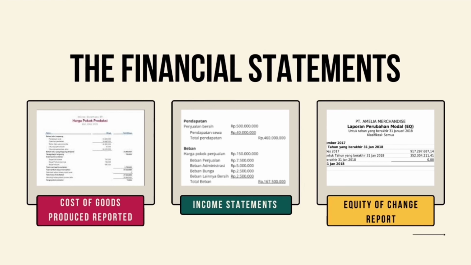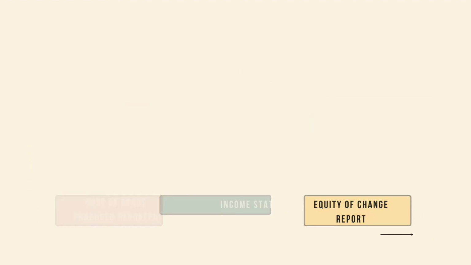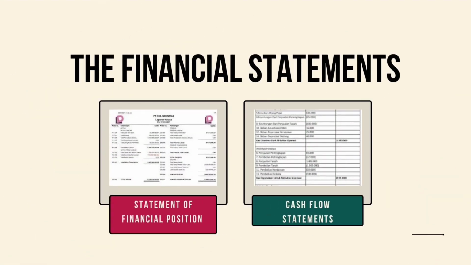And then the company makes the change in equity report. It contains information about equity owned by a company as well as information about other things that cause equity to increase or decrease until the end of accounting period. Next is statement of financial position.